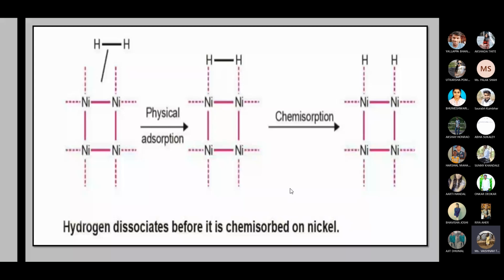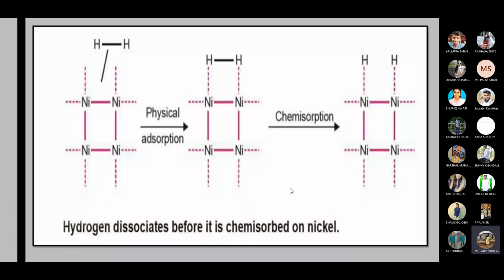I hope all of you are well aware of the term catalyst. A catalyst does not take part in the reaction; it only enhances the rate of reaction. To enhance the rate, dihydrogen reacts with the nickel surface. Nickel acts as a catalyst.